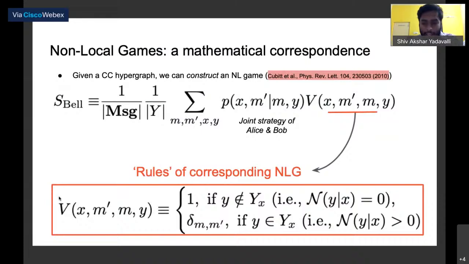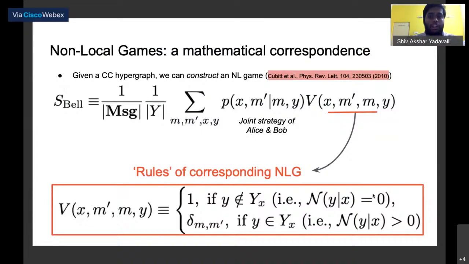As you can notice here, I show the exact rules that are used for this non-local game, and these rules use the hypergraph structure. So here you can see the 0 cases where there is no support, and the greater than 0 cases where there is support. So what they're using is the hypergraph structure of the entanglement-assisted communication channel, and using that they define the non-local game.